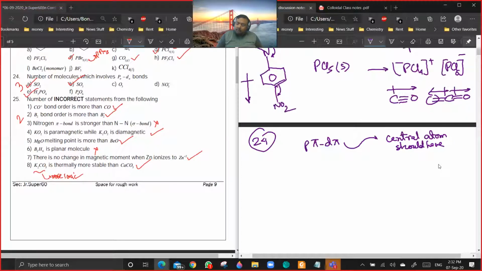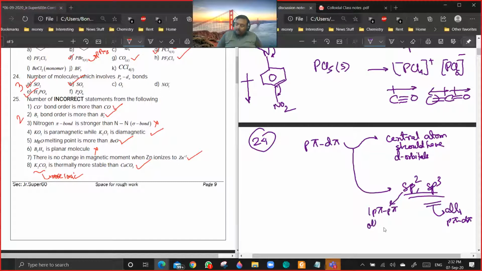Central atom should have d orbitals. And it should be at least sp2 or sp3 hybridization. Then only there will be possibilities. If it is sp3, all pi bonds will be p pi d pi. And if it is sp2, 1 p pi, others are p pi d pi. Others means it can be 2, 3, 4 depending.